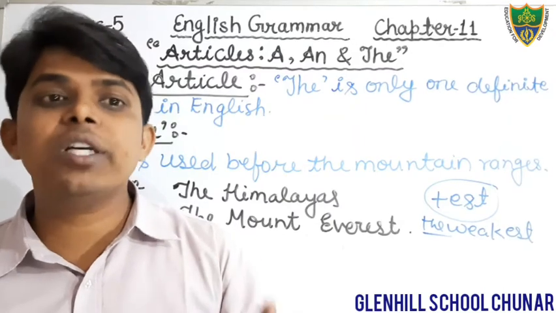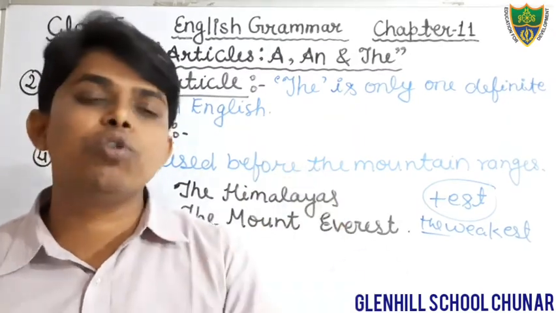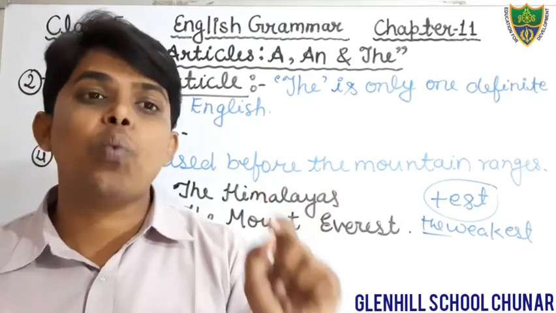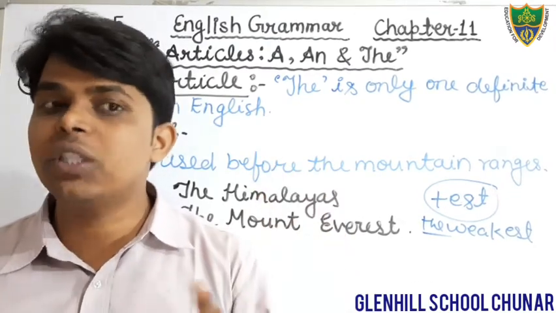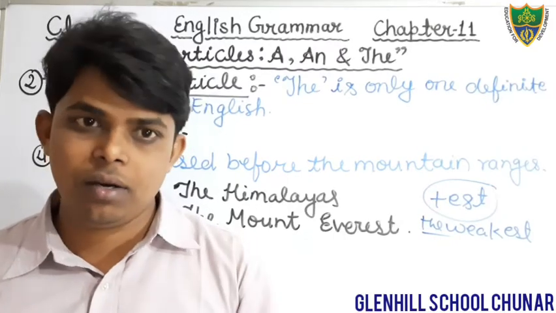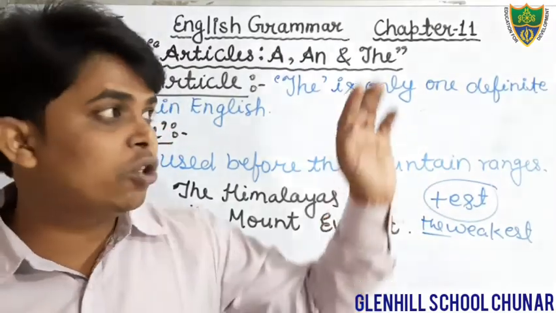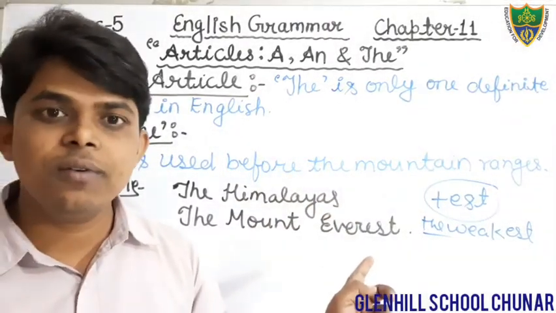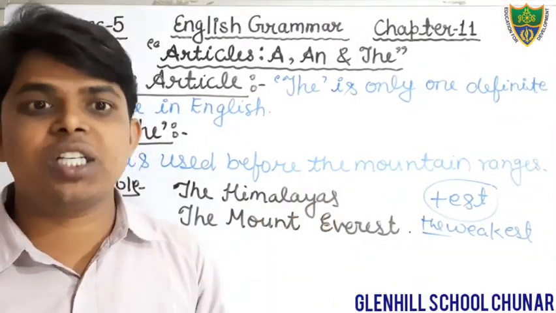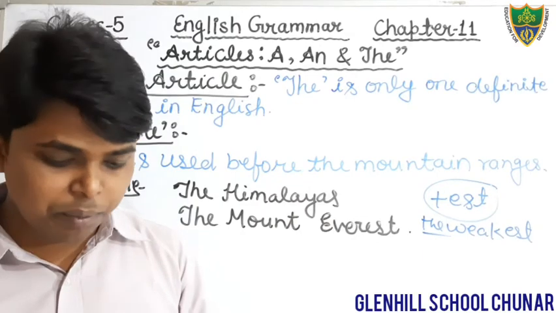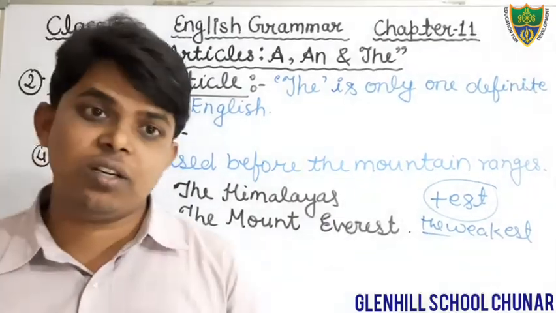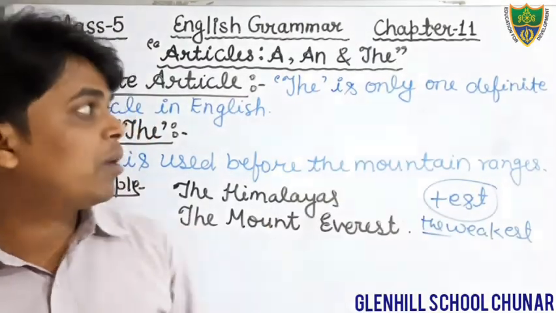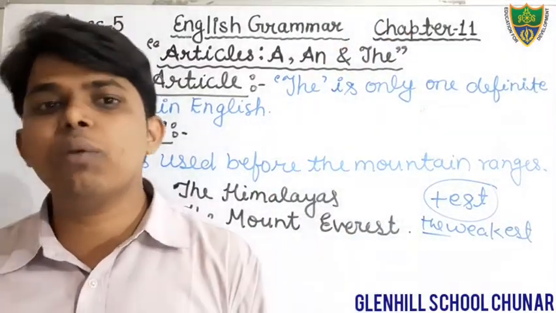Before a consonant sound, we use the article a, and before a vowel sound, we use the article an. And when do we use the article the? You have read today. Okay, you will practice by completing exercises 1st and 2nd, given at page number 46 and 47 of chapter number 11. Okay students, that's all for today. Thank you.